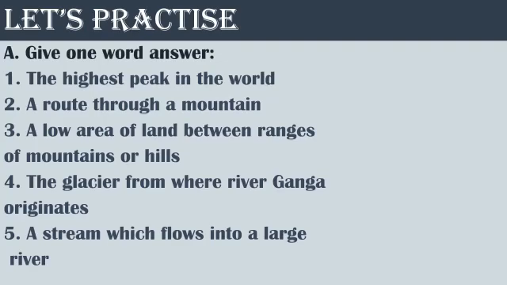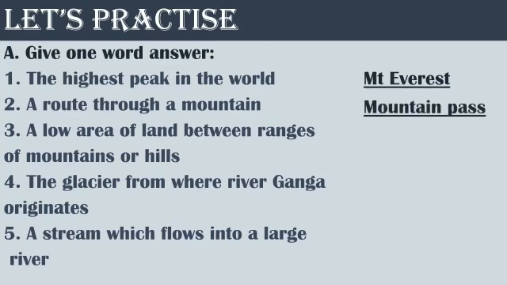Let's practice. Part A. Give one word answer. First, the highest peak in the world. Answer is Mount Everest. Next, a route through a mountain. Answer is Mountain Pass. Next, a low area of land between ranges of mountains or hills. Answer is Valley.